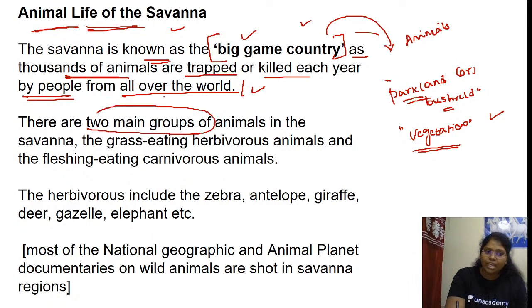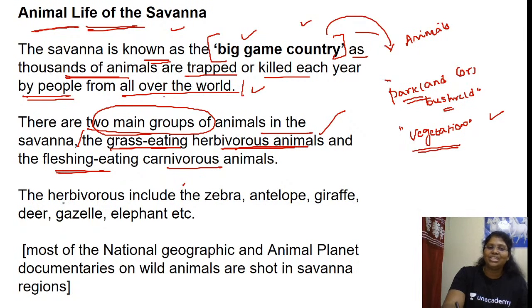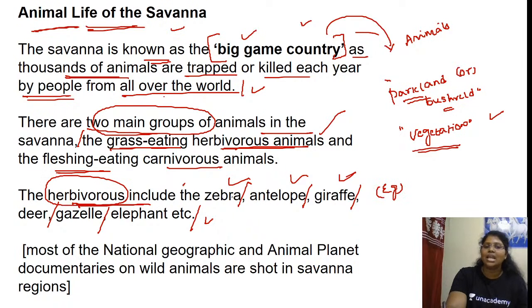There are two main groups of animals in the savanna. One is the grass-eating herbivorous animals, for example the giraffe, with its long neck, because of the tall grass. And the other is the flesh-eating carnivorous animals. Vegetarian, non-vegetarian. The herbivorous include zebra, antelope, giraffe, deer, gazelle, elephant, etc. So what are the examples of herbivorous grass-eating animals? Zebra, giraffe, antelope, gazelle, deer, elephant, etc.